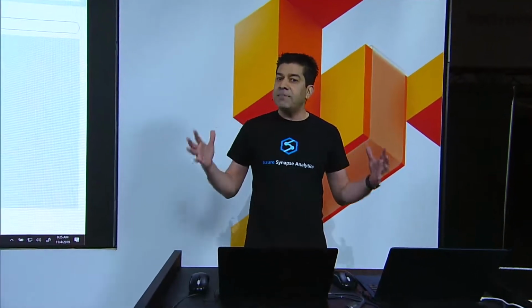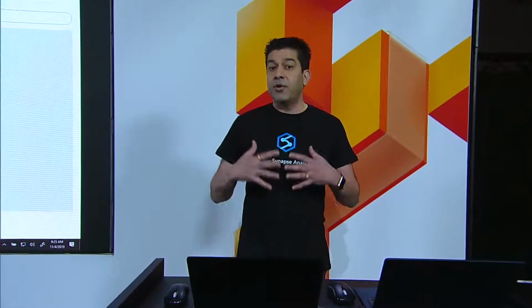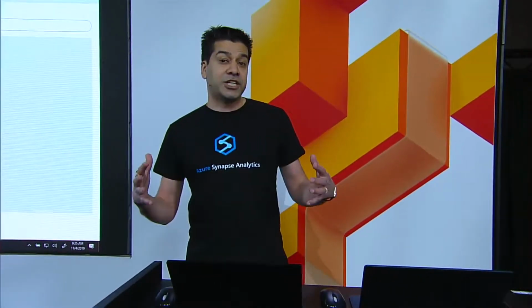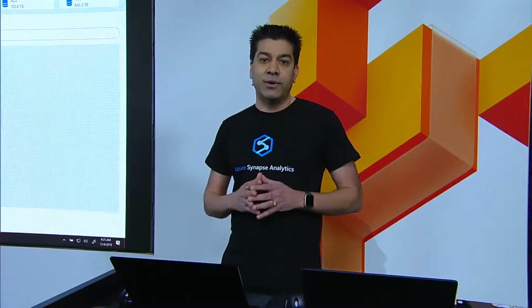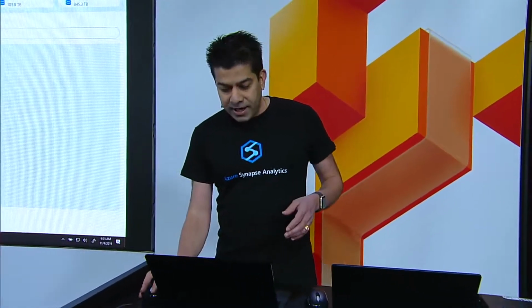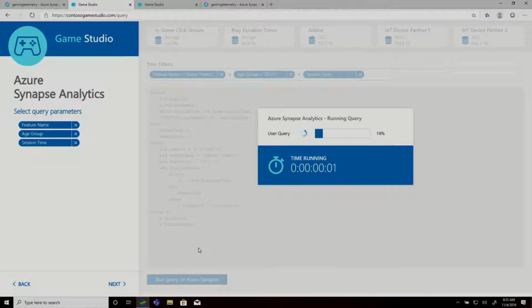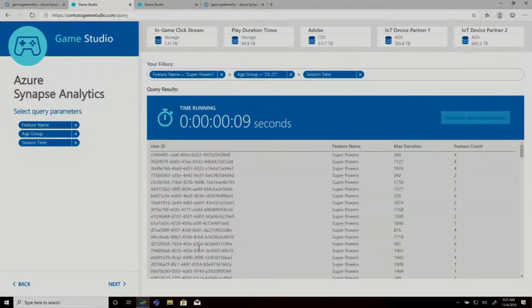In fact, a key part of Synapse is the ability to query both relational and non-relational data at petabyte scale, blazingly fast, using an ANSI SQL language. Let me issue the query against Synapse. Now, what's happening behind the scenes is the intelligent distributed query optimizer of Synapse is executing this query across hundreds of nodes in a fault-tolerant manner. Wow, it just took 9 seconds to execute this complex query against a petabyte-scale data set.